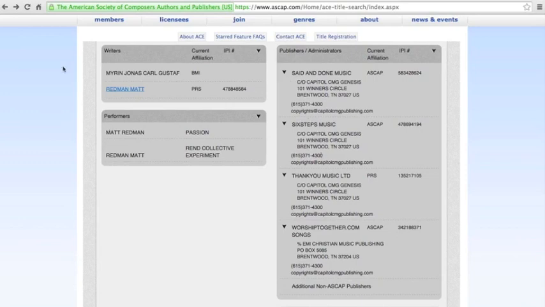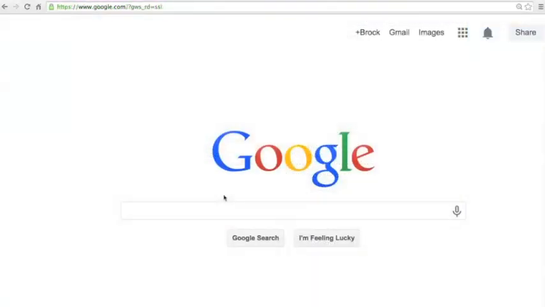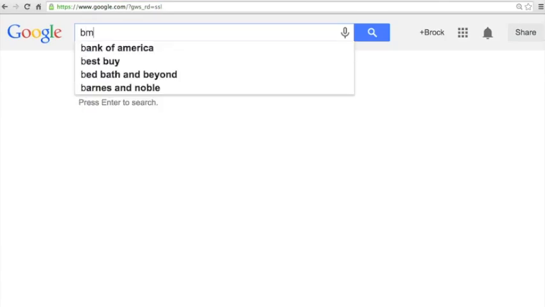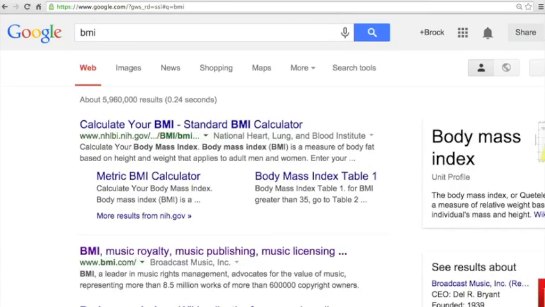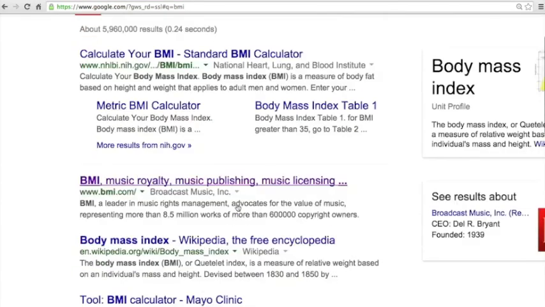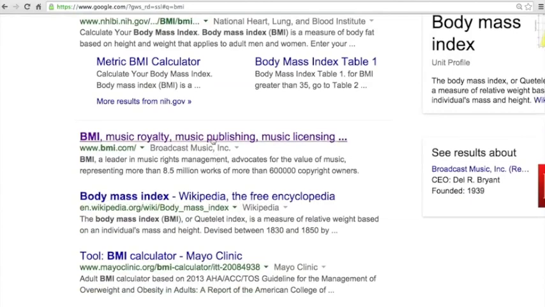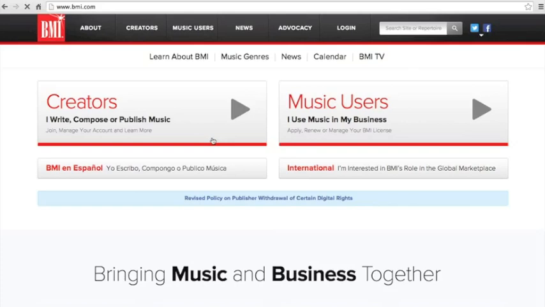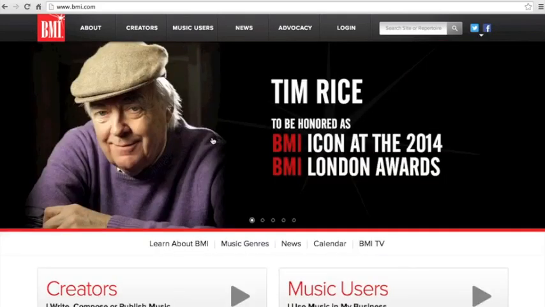And that's ASCAP. The next music search tool we're going to look at is BMI, and that's Broadcast Music Inc. So you do your Google search here. It's not Body Mass Index. You're looking for the correct link, which is Broadcast Music Inc. here. And BMI, like I said earlier, is one of the 3 performing rights organizations in the U.S.